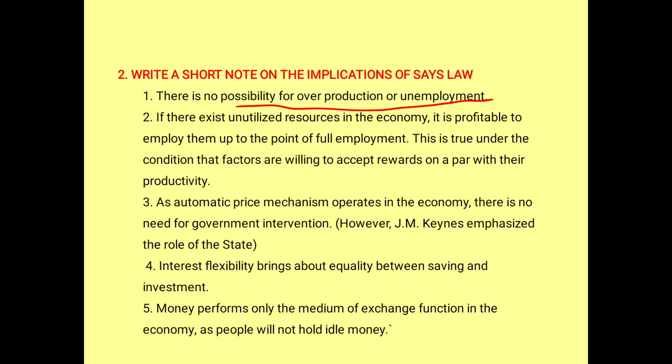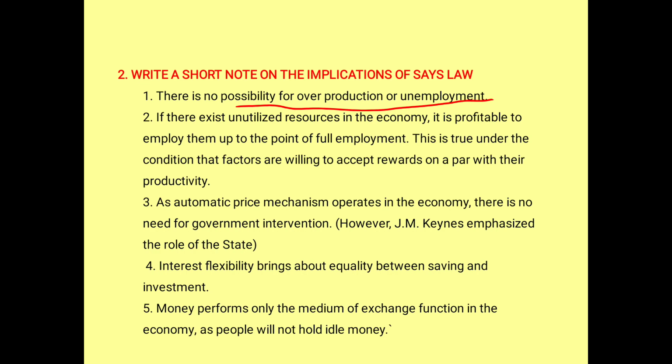Say's law. The second one says there exist unutilized resources in the economy. It is profitable to employ them up to the point of full equilibrium. There are resources which are not utilized, and these can be utilized till you achieve full employment.